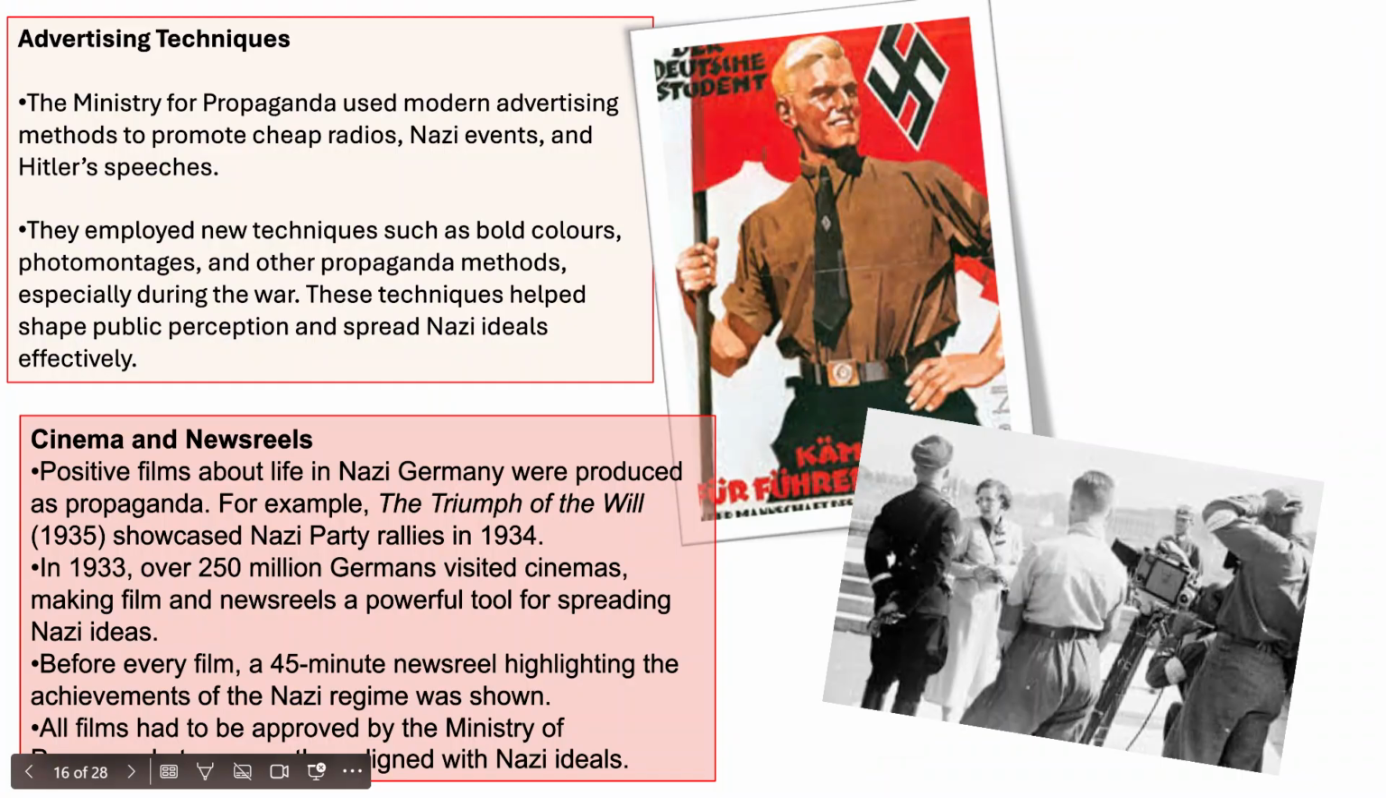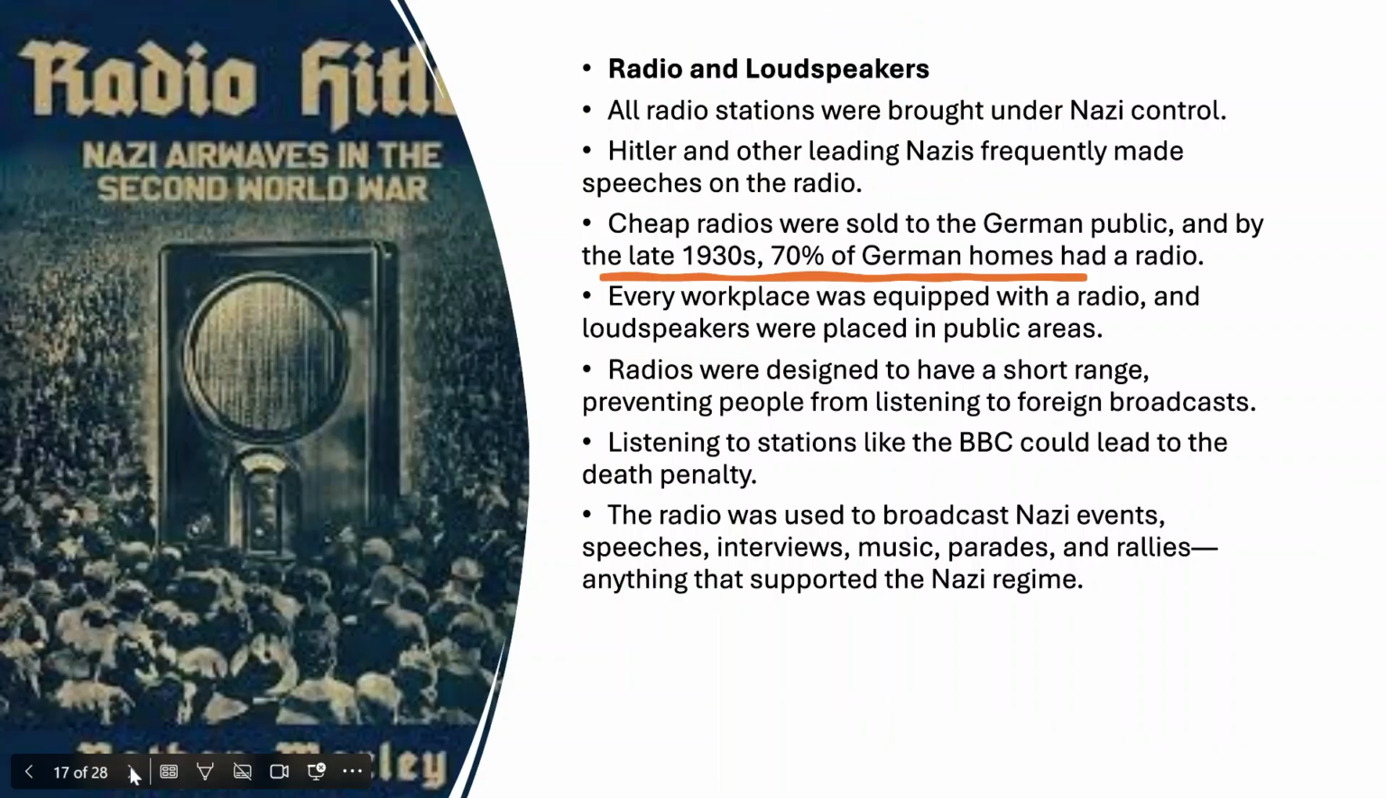Positive films about life in Nazi Germany were produced as propaganda. For example, The Triumph of the Will, 1935, showcased Nazi party rallies in 1934, and that was produced and directed by a woman called Leni Riefenstahl, who was a very famous filmmaker in Germany at the time. In 1933, over 250 million Germans visited cinemas, making film and newsreels a powerful tool for spreading Nazi ideas. Before every film, a 45-minute newsreel highlighting the achievements of the Nazi Party was shown. Any film had to be approved by the Ministry of Propaganda to make sure it was aligned with Nazi ideals. See, it's Gleichschaltung again.